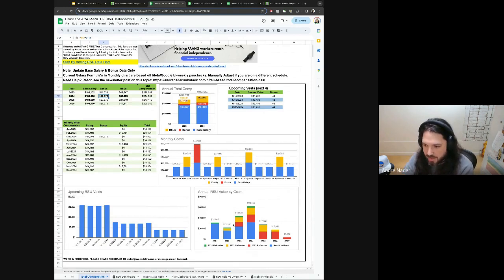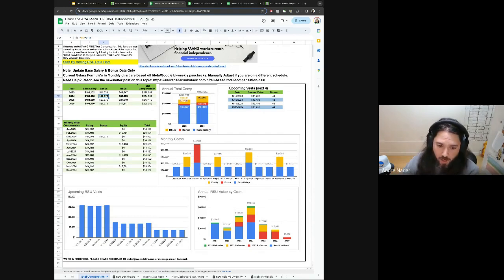And then you can see all of their future vests. When they come back into this dashboard in March with their new information, they can update the actual bonus information, and all you need to do is add in your latest vest in here, and it will automatically update all of this information for that person to better understand their compensation and their grants. And you have a clear understanding now over the year of how much you're going to be earning and how that generally flows based on the current price of the company stock.